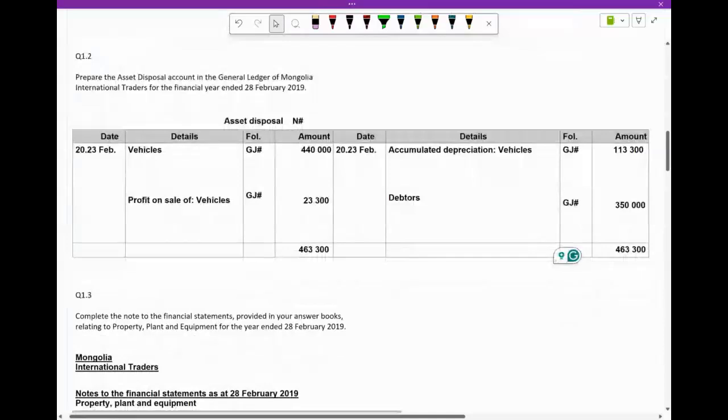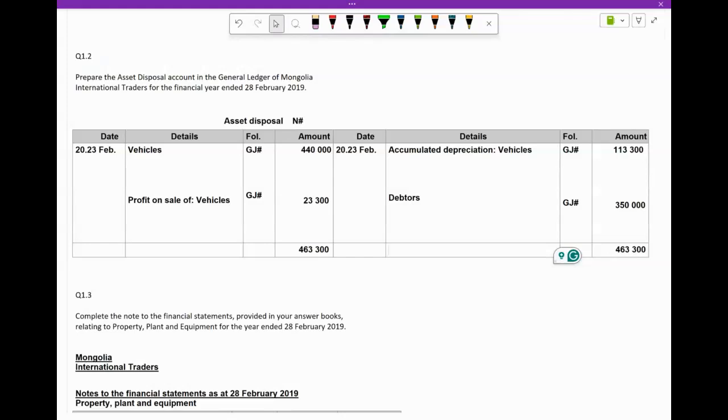So we know, okay, the first transaction, we debited the asset disposal account because we were reducing or removing the cost of the vehicle we sold. So there you go. There's your vehicles and 440 on the debit side. Then we know we had to remove the accumulated depreciation. That's the next transaction that affected asset disposal, isn't it? So the total accumulated depreciation on this asset was that 113,300. Happiness there.